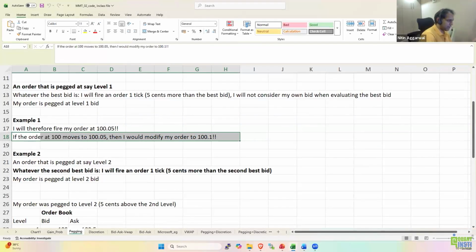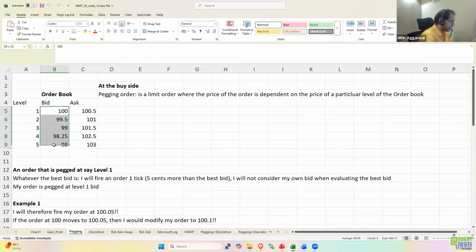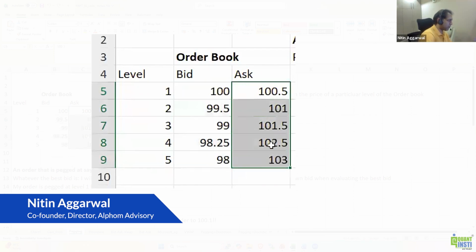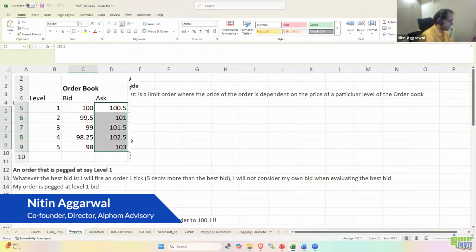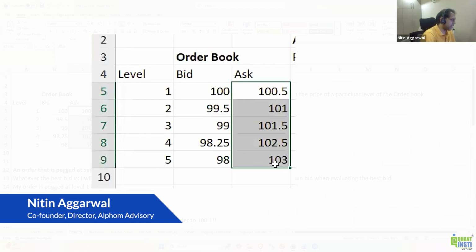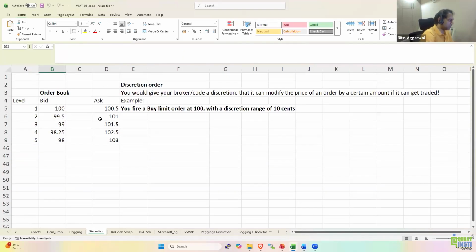Pegging order, we always look at the level in the same direction. So if I'm sending a buy order, I will look at the level of bids. If I'm pegging a sell order, I will always look at the ask side. Discretion is when I look at the opposite side, whether I can trade or not. Pegging can be done if you're selling, you can peg your order, your price at the ask levels. Now, discretion, what was discretion?